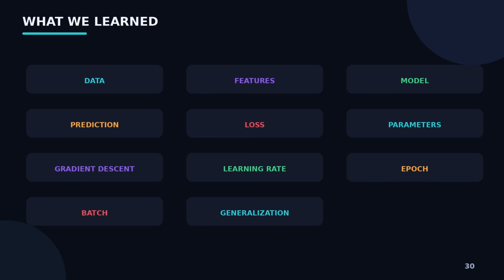Let's quickly recap what we learned. We started with data. We understood features and targets. We saw how a model generates predictions. We learned that the loss function measures prediction error. We saw that models contain parameters that can be adjusted. We introduced gradients and gradient descent. We learned about learning rate, batches, iterations, and epochs. And most importantly, we learned that the goal isn't memorization. The goal is generalization, performing well on new data.